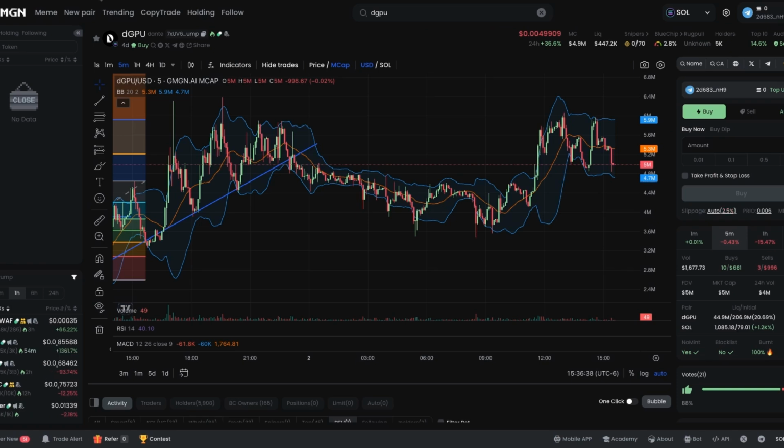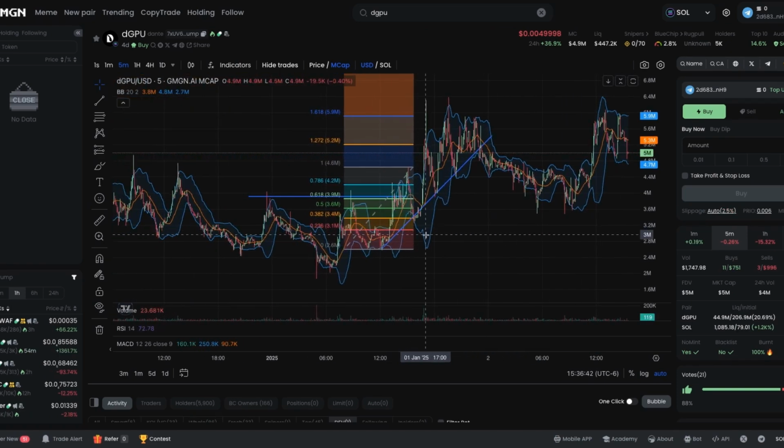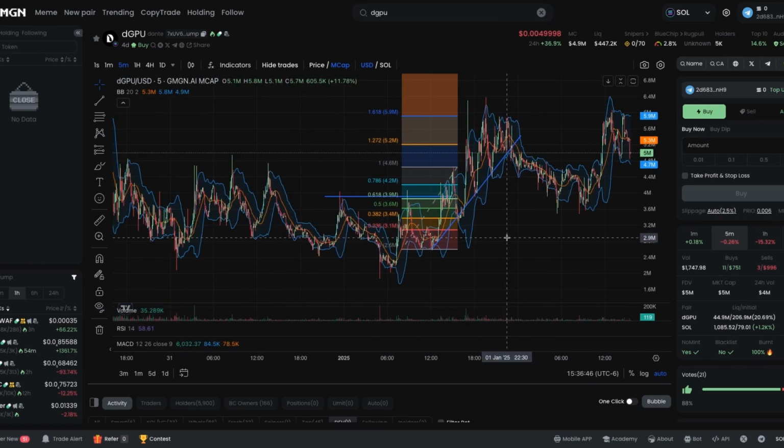So I saw DGPU, I saw Lexicon. If we go back to GMGN, I had this actually pulled up on my screen and should have probably looked at Lexicon along with it, but I went ahead and went with DGPU for a couple of reasons, mainly because it's focused on AI agents. I got in at around a 3.6 market cap, I think it was. And then I was also looking at this top right here.